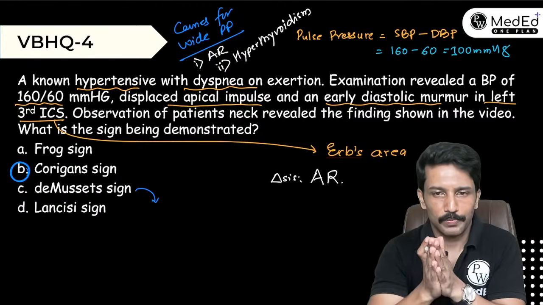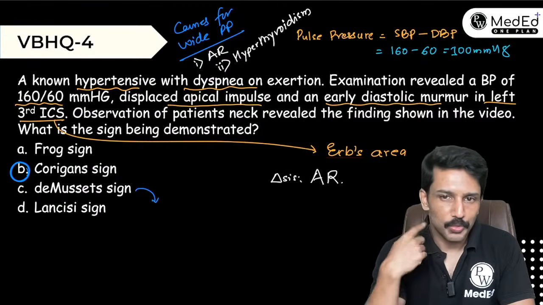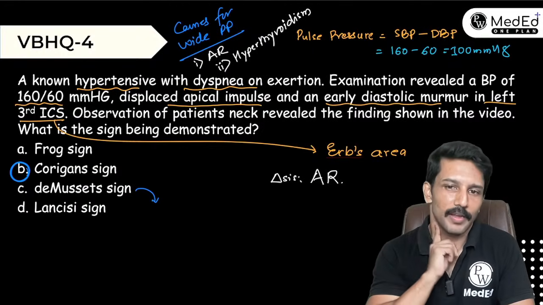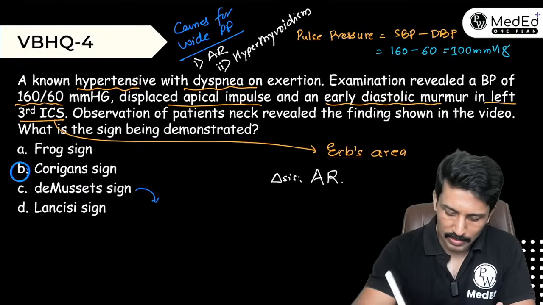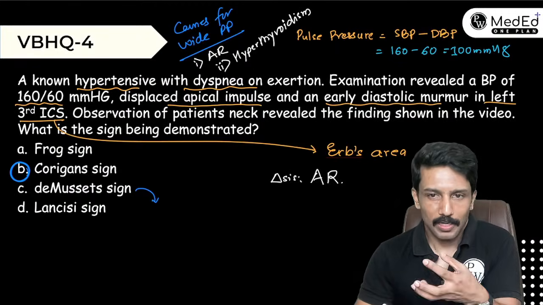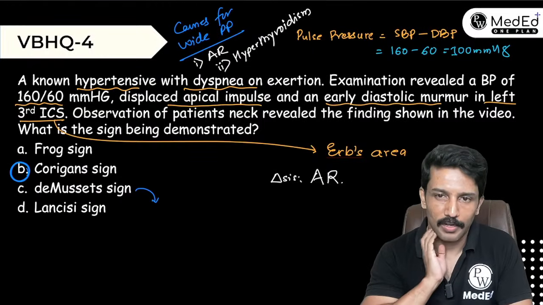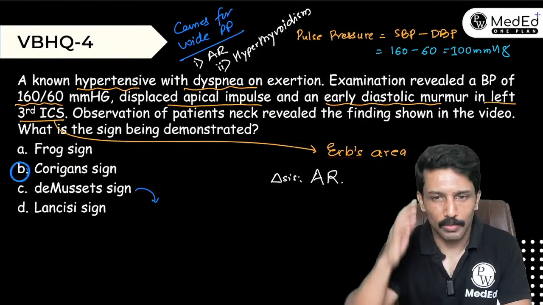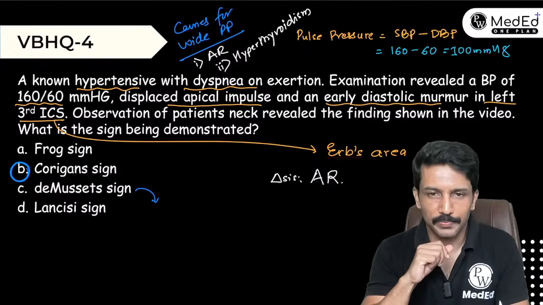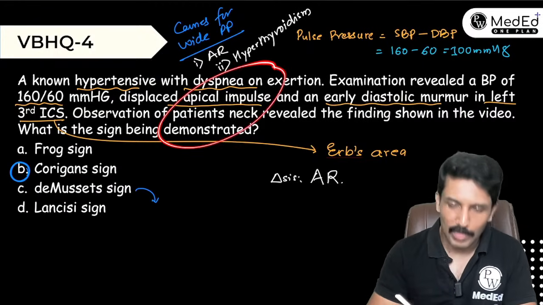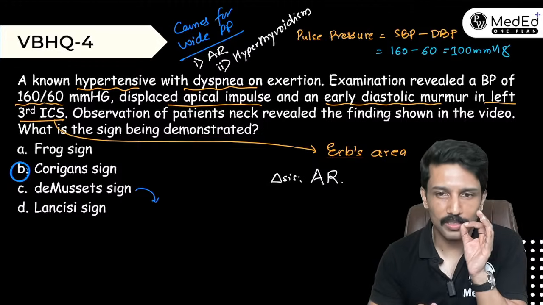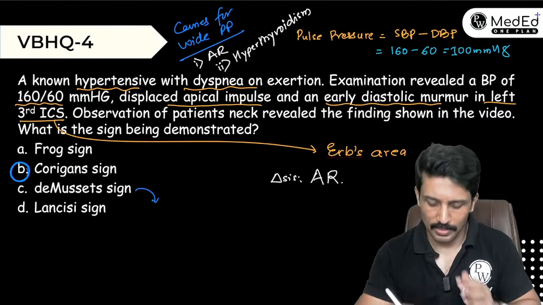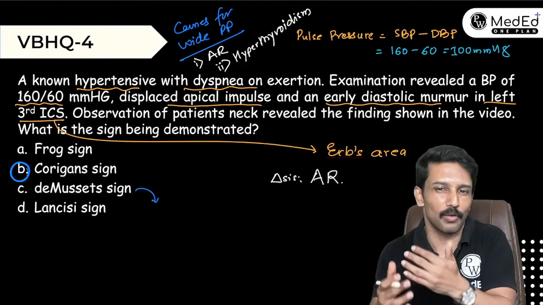And let me tell you an important tip. There can be JVP based questions where some neck pulsations will be visible. There can be AR related questions where neck pulsations will be visible. In both the cases, it can be very confusing. If I have a real patient, I can see whether it is coming from an artery or vein, whether it is compressible or not. But when it is a video, I cannot examine and see, right? I have to rely on visual inspection. So in such cases, the context helps you to differentiate whether the question is about a JVP abnormality or about aortic regurgitation. In this case, the context is set. It is aortic regurgitation. So I'm not talking about a JVP abnormality.